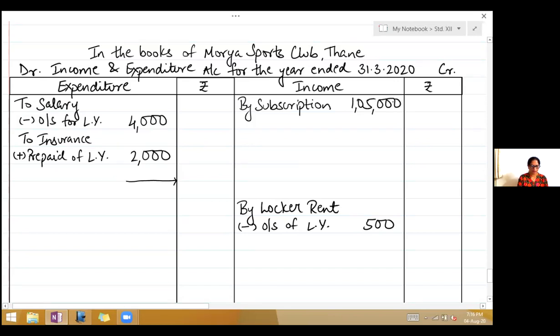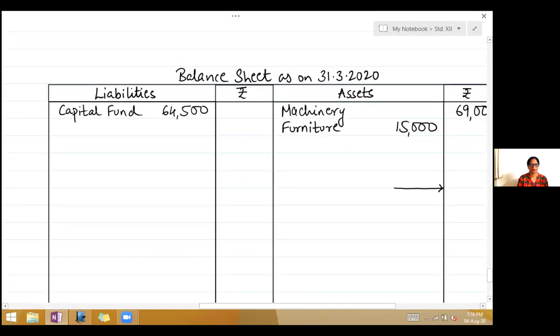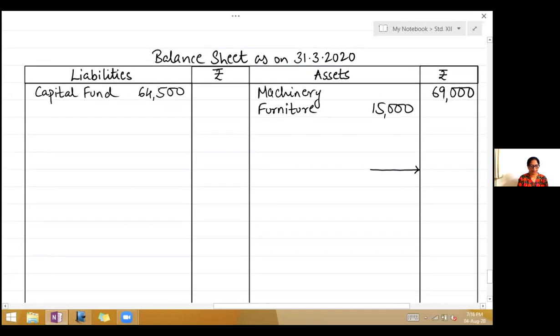Next is entrance fees capitalized. So come to the liability side. Add it to capital fund, right? Add entrance fees 9,300.